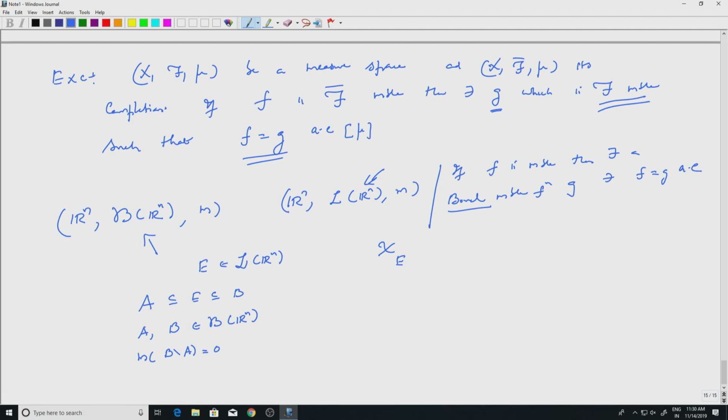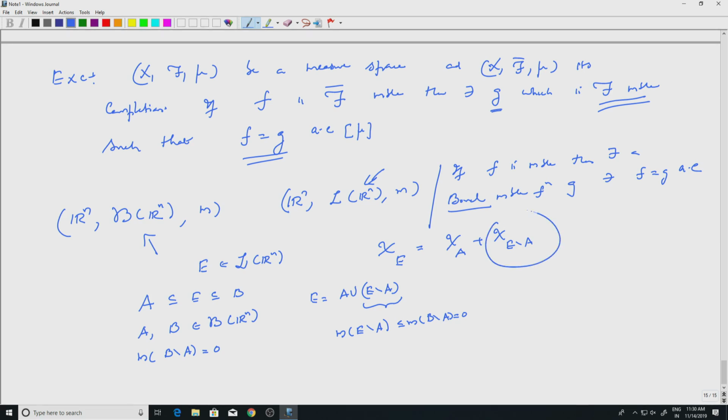In other words, E is written as A union E minus A, and this has measure 0. E minus A is a Lebesgue set, so its measure makes sense. The measure of E minus A is less than or equal to the measure of B minus A, which is 0. So I can write chi E as chi A plus chi of E minus A, because A and E minus A are disjoint.